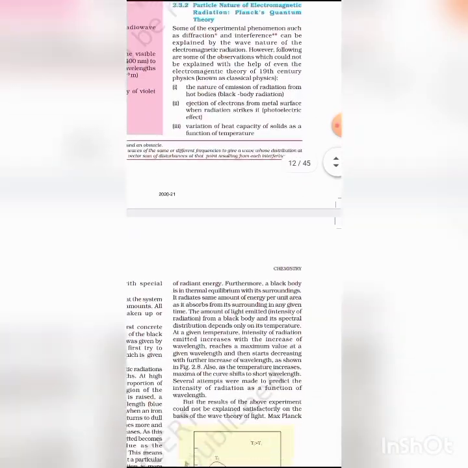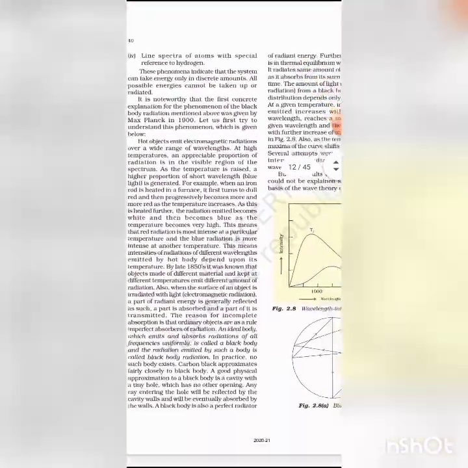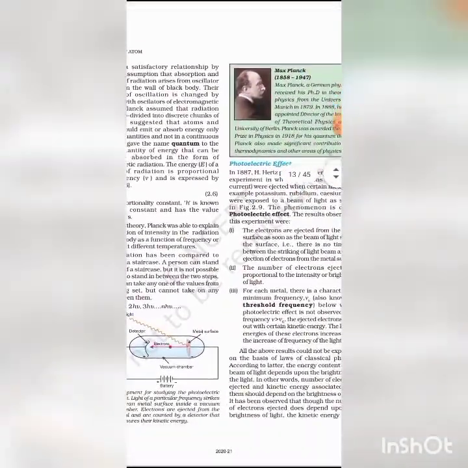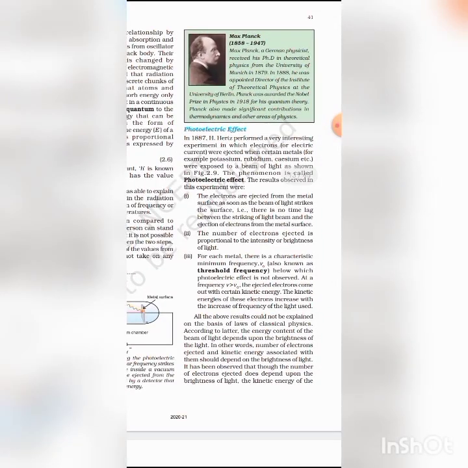Okay, students, we discuss the photoelectric effect. It is the phenomenon in which the surface of alkali metals like potassium and cesium, which have low ionization energy, emit electrons when a beam of light with high frequency is made to fall on them.